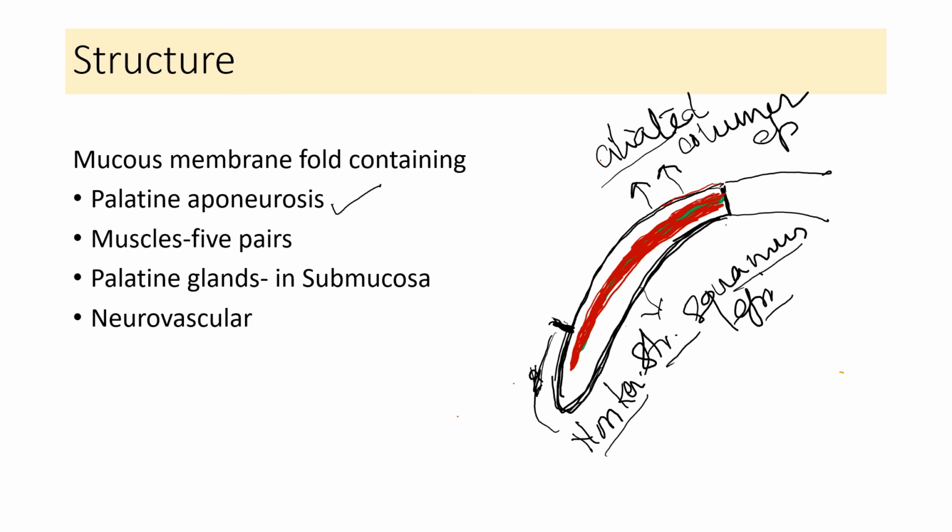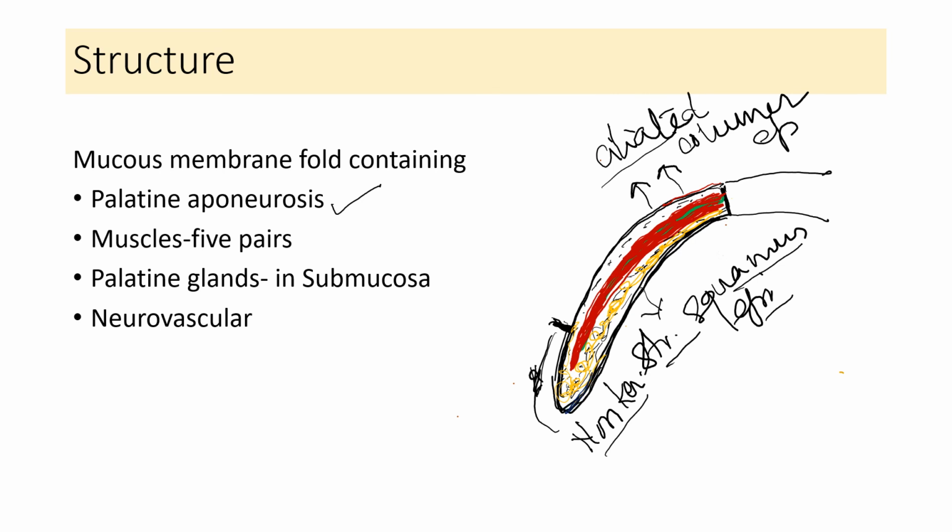Okay, then this is the submucosal area, where we are going to have the palatine glands. It is more on the oral aspect, so this whole area is going to be filled up with the palatine glands. I'm using the yellow color for this. So a lot of palatine glands are here. At the same time, I forgot to mention that in this aspect there are taste buds present.